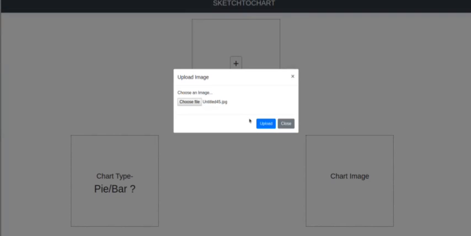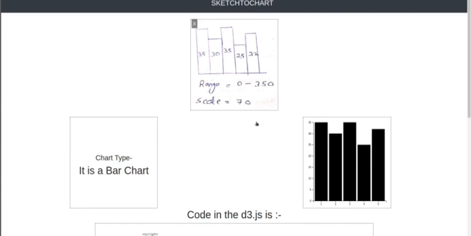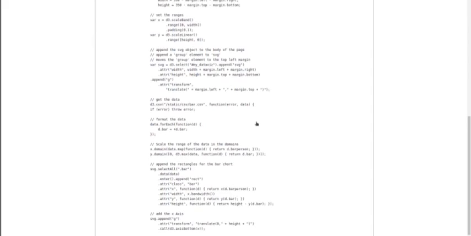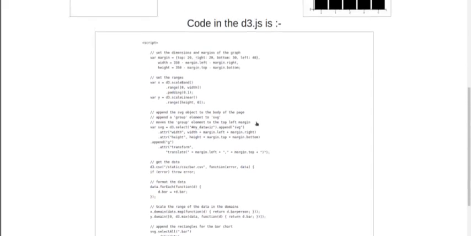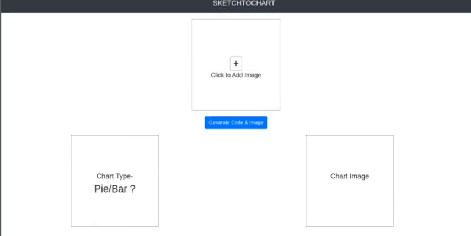The whole API code is written in Python, and the front-end code is written in HTML and Bootstrap. So this is our third example. It is also a bar chart, with the corresponding image as well as the code. The code contains the data of the graph as well as the segmenting, like the spacing and creating the axes, as well as maintaining the gap between the bars.